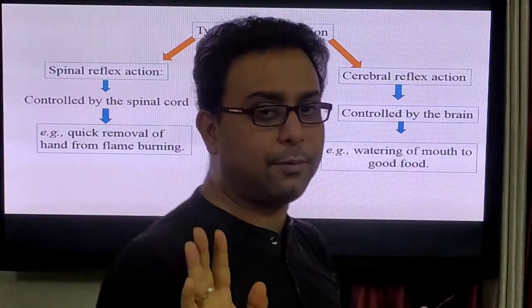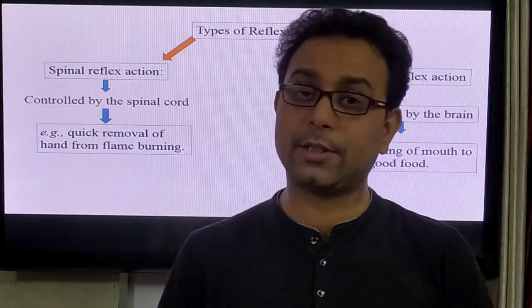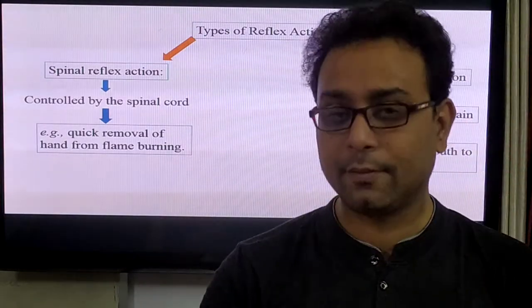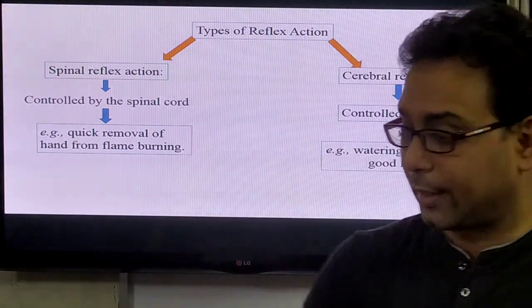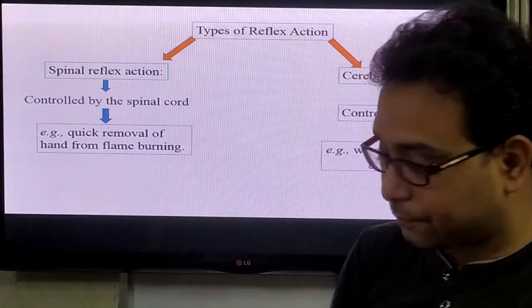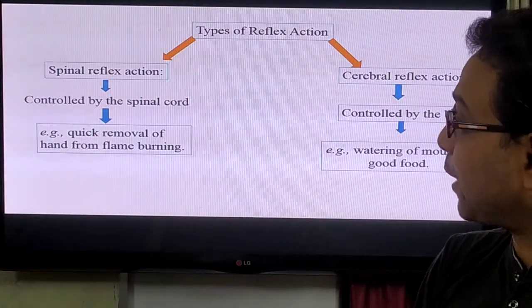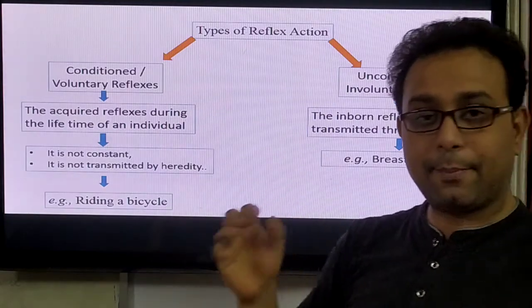So generally there are two types of reflex action according to their associated origins or associated CNS. Once again, this is the reflex action: spinal reflex and cerebral reflex.